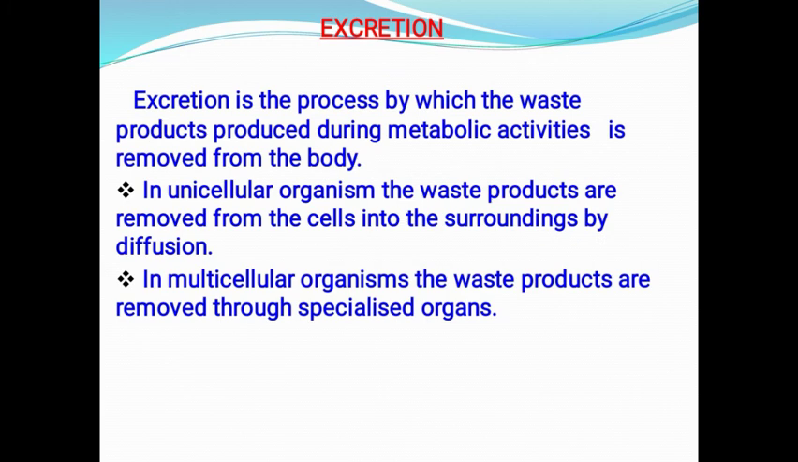So what is meant by excretion? Excretion is a process by which the waste product produced during the metabolic activities is removed from our body. The waste products which are secreted and removed out of the body is called excretion. In unicellular organisms, the waste products are removed from the cell into the surrounding by diffusion. You have already studied about diffusion in ninth standard. What do you mean by diffusion? The transfer, the exchange of materials in and out of the body is called diffusion.